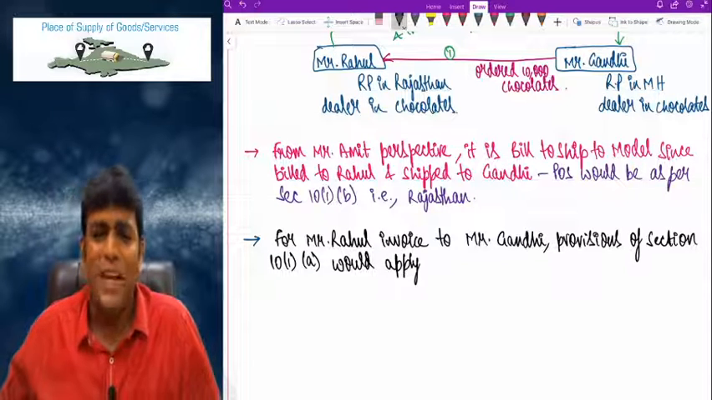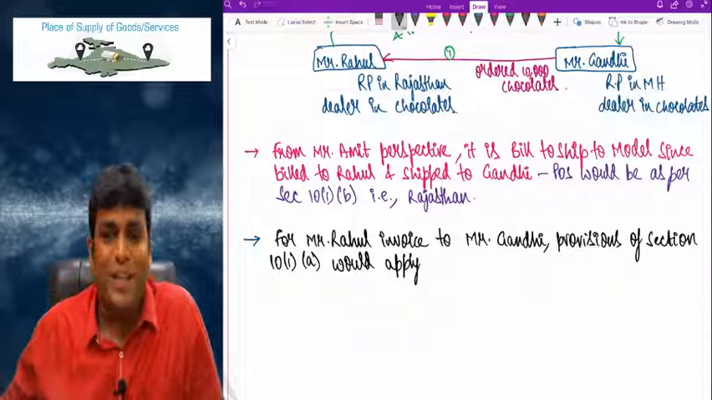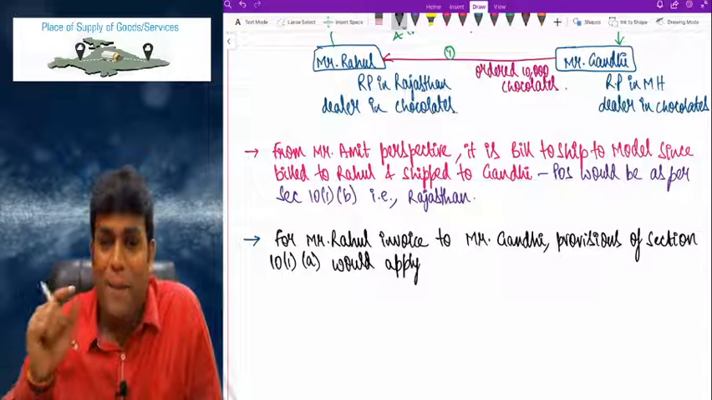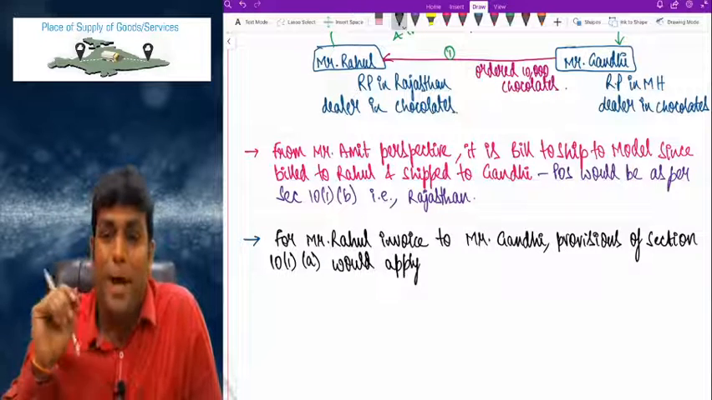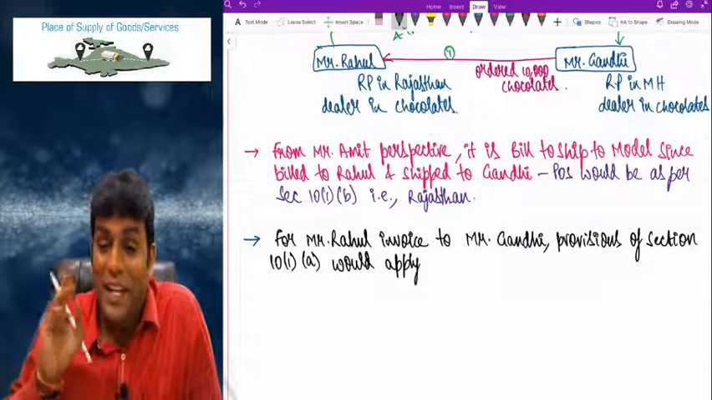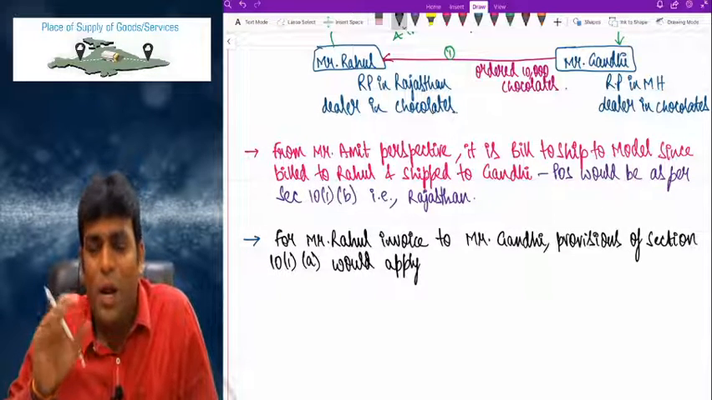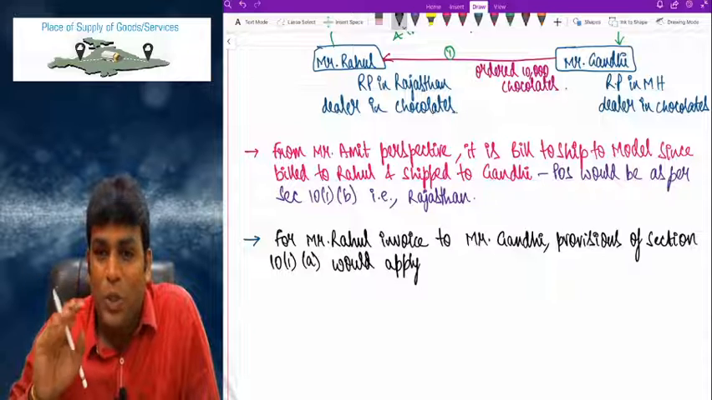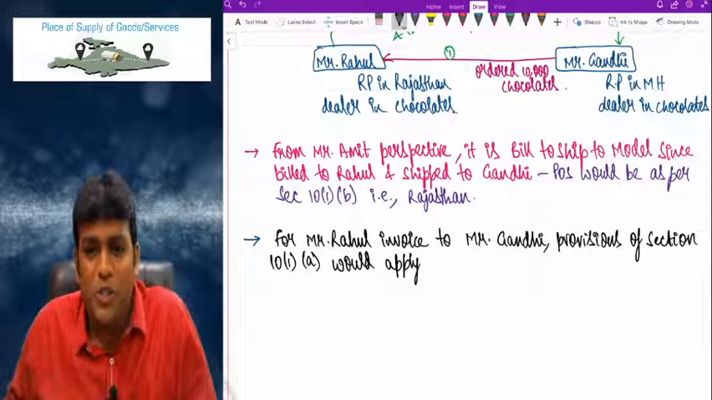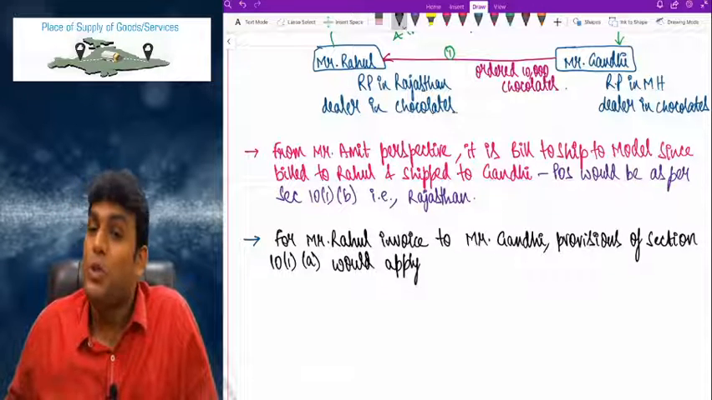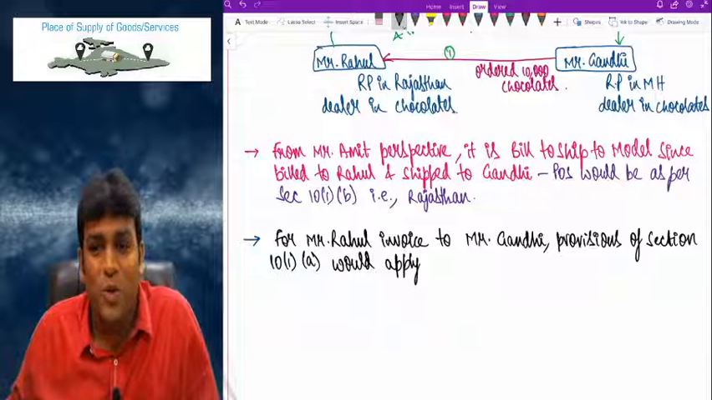There is no partiality, friends. There is a lot of concept here. What I want you to understand is that in the case of Amit, we applied 10(1)(b) because somebody instructed Amit to send the goods to Gandhi. But in the case of Rahul, nobody instructed Rahul to send the goods to Gandhi. Gandhi only contacted Rahul and ordered goods. Did somebody instruct Rahul to send the goods to Gandhi? No. Nobody instructed Rahul to send the goods to Gandhi.